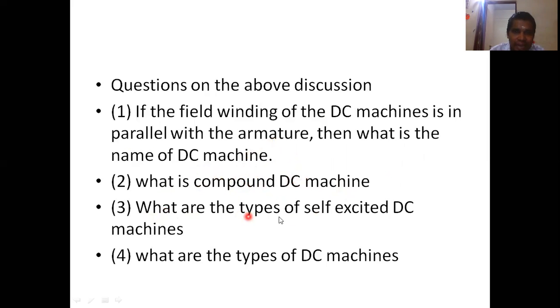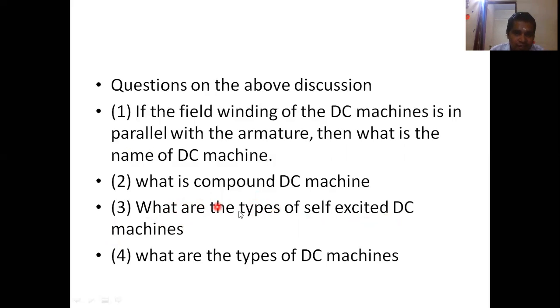And what are the types of self-excited DC machines? If you have gone through this entire session and given your attention, then you can simply answer.